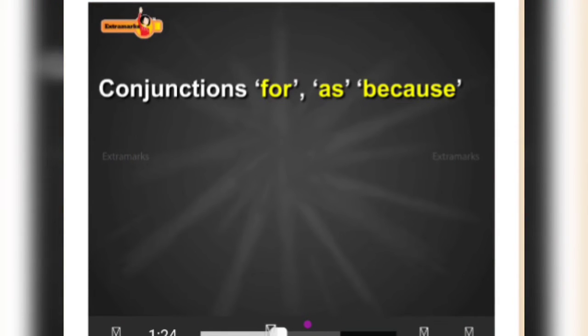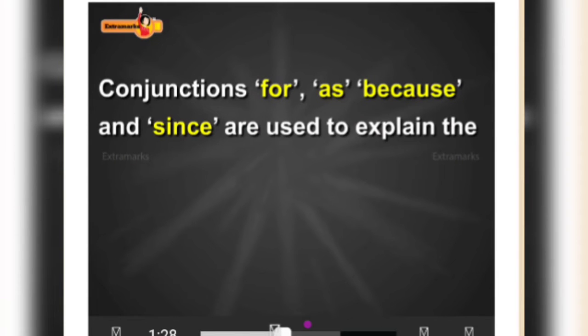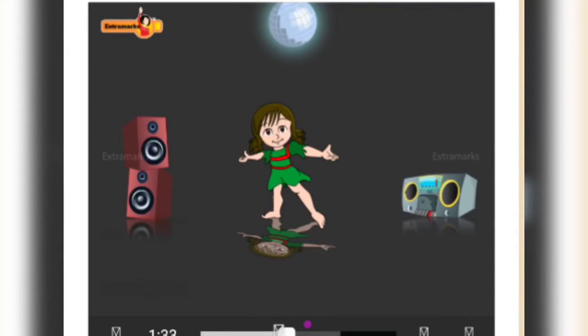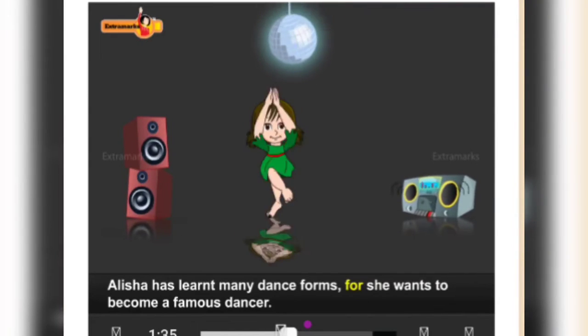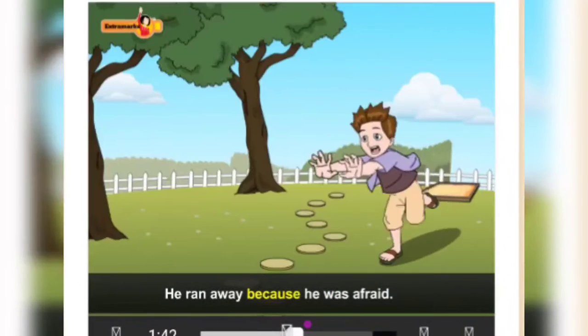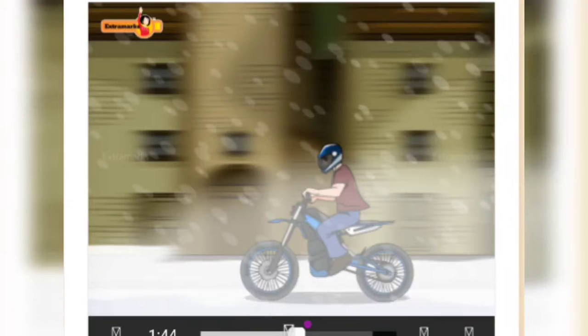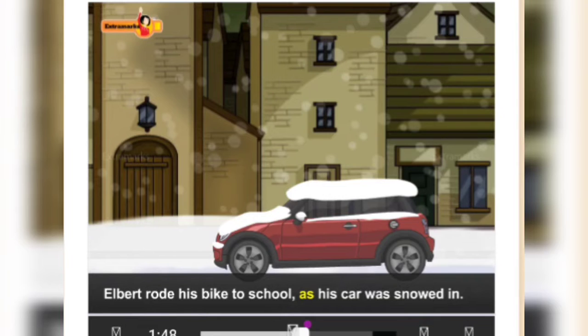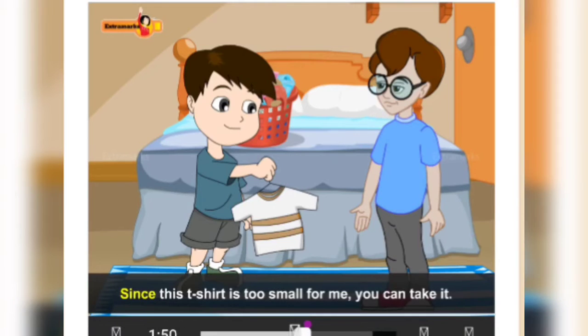Conjunctions for, as, because, and since are used to explain the reason for an action. For example, Alicia has learned many dance forms for she wants to become a famous dancer. He ran away because he was afraid. Albert rode his bike to school as his car was snowed in. Since this t-shirt is too small for me, you can take it.